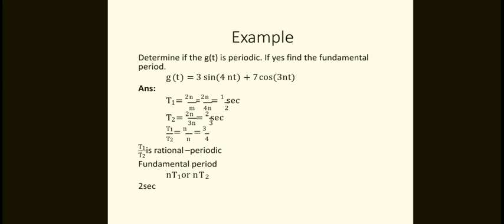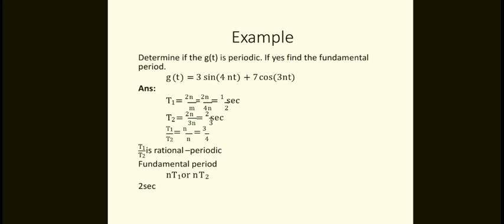What is the time period T1? 3 sin 4πt is the first signal, the second signal is 7 cos 3πt. T1 is equal to 2π by ω, where ω is 4π, therefore 2π by 4π, which is equal to 1 by 2 second.